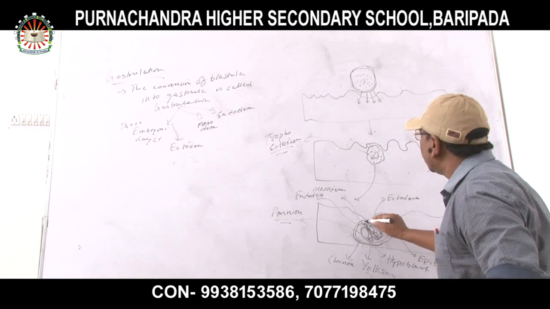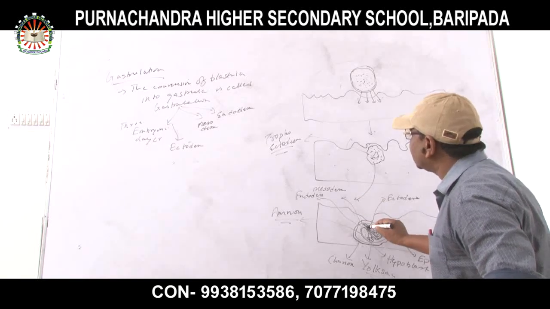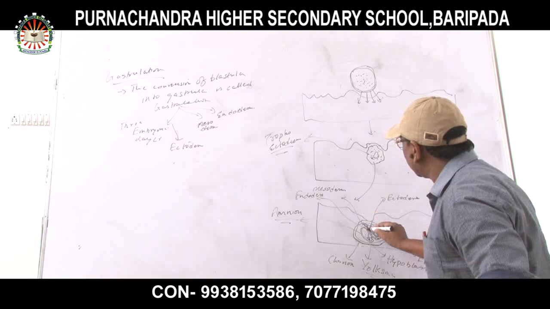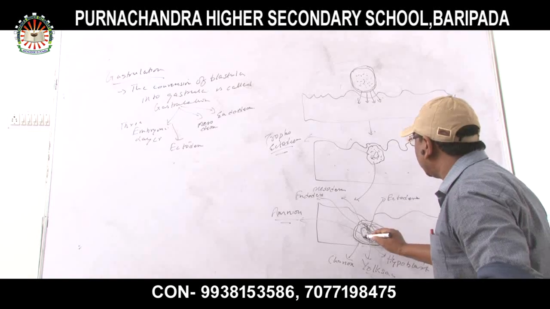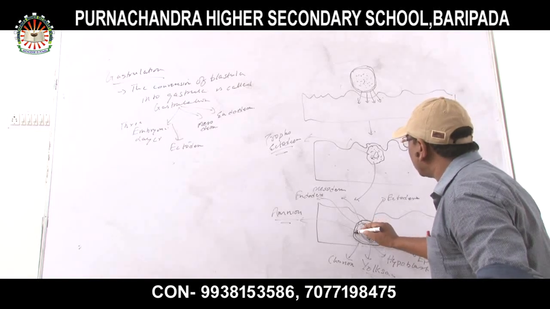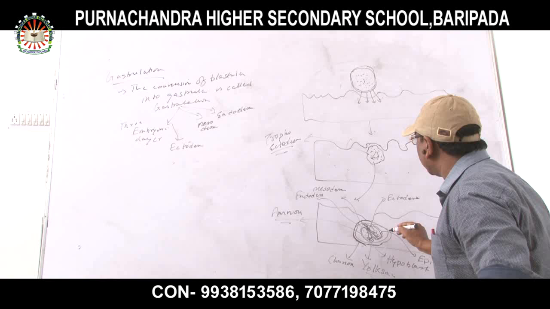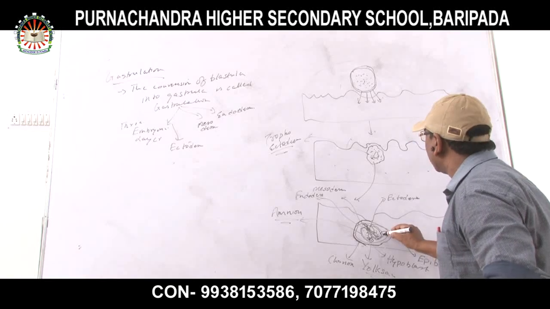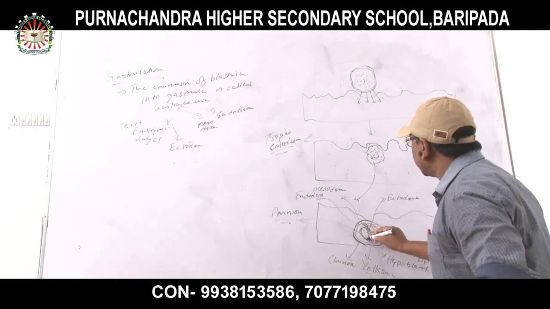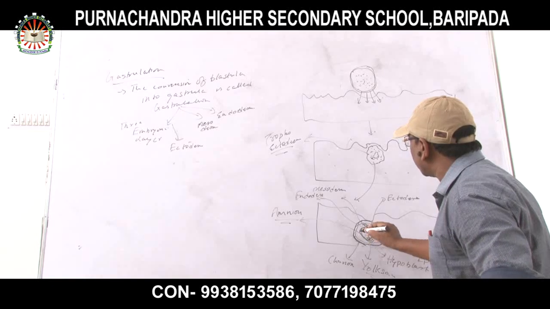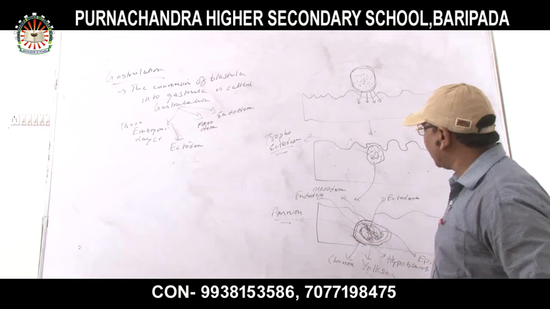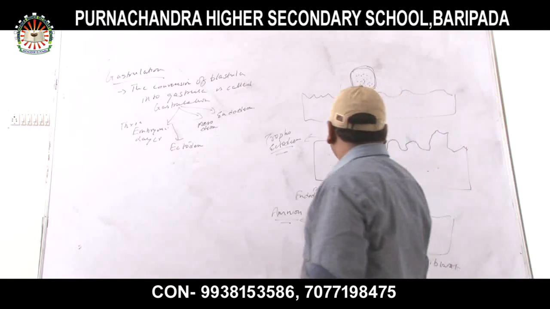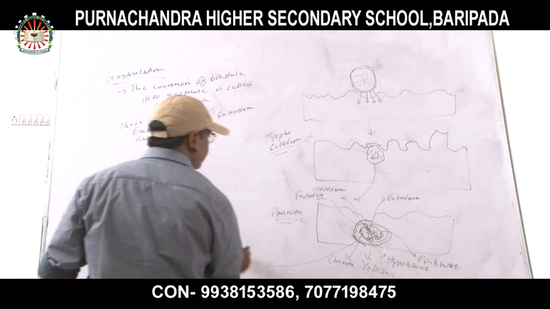The outer one is ectoderm, the middle one is mesoderm, and the lower one is endoderm. These cavities are called the yolk sac. This layer is called chorion, and this layer is called amnion. The inner part is called the amniotic cavity.